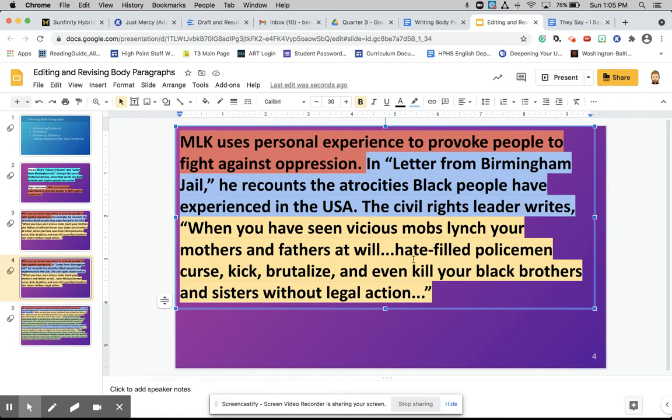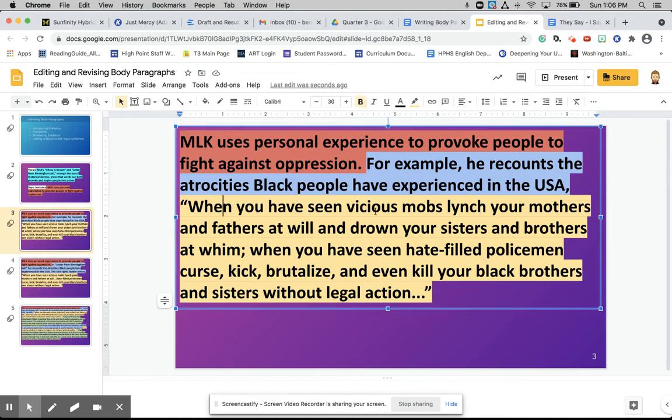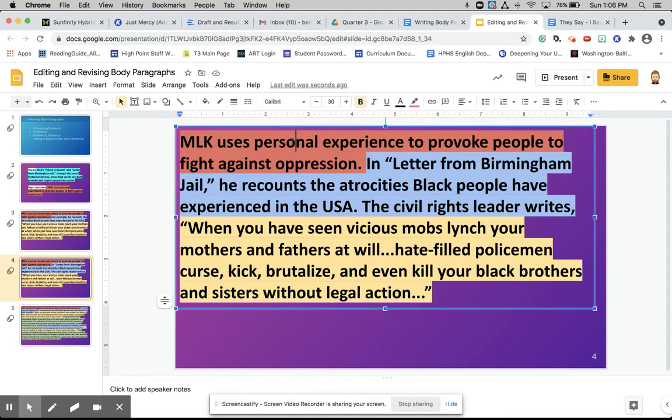Now, when we look at this quote, I have really cut this down quite a bit. So if we go back and look at the original, when you have seen vicious mobs lynch your mothers and fathers at will and drown your brothers and sisters at whim, when you have seen hate-filled policemen curse, kick, brutalize, and even kill your Black brothers and sisters without legal action. Some of that I can cut out, right? We're not focusing on repetition or anaphora. So the second "when you have seen," I don't really need that. We're just focusing on the brutality and the personal experiences, right, in our topic sentence. We know that is a focus.